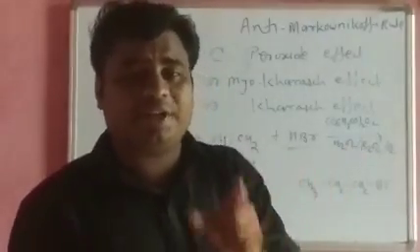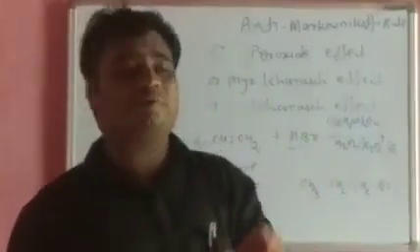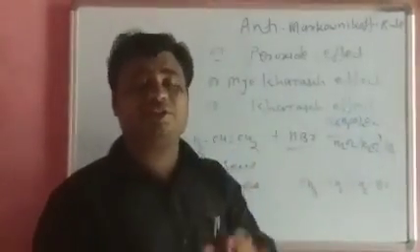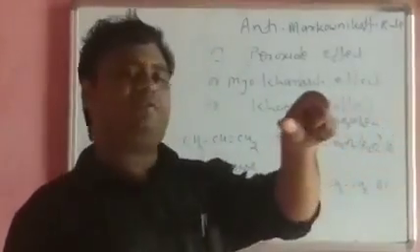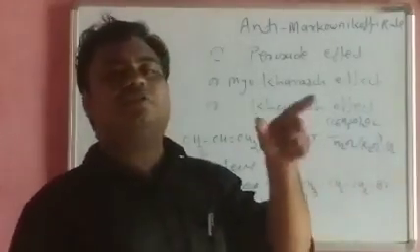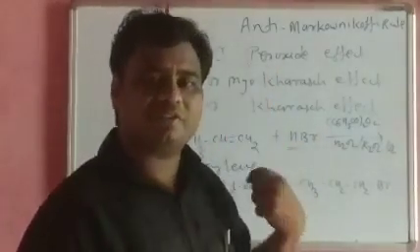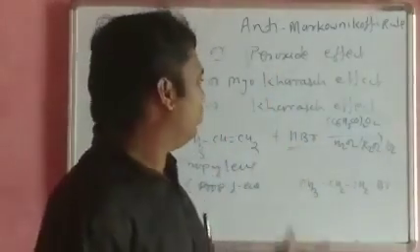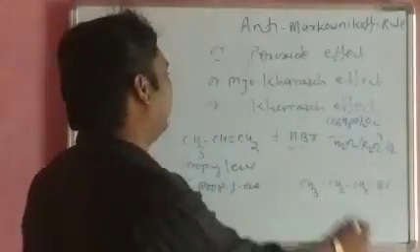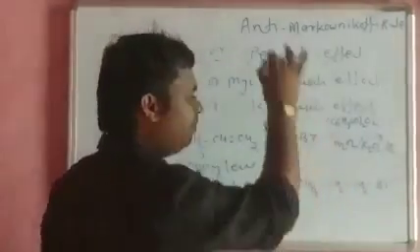The symmetrical breaking of a covalent bond in such a way that one electron from the bonding pair is retained by each atom is called homolytic fission, and homolytic fission takes place in the presence of peroxide, or in the presence of light, or in the presence of oxygen. So what will happen when homolytic fission takes place in HBr? One electron is retained by hydrogen and one electron is retained by bromine.